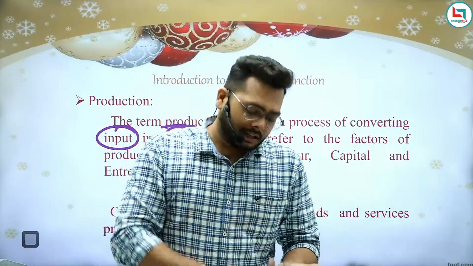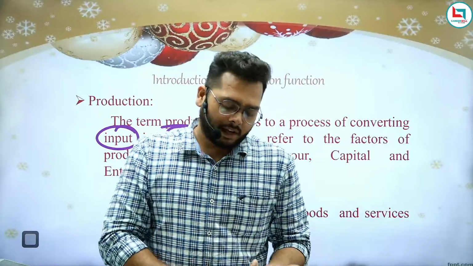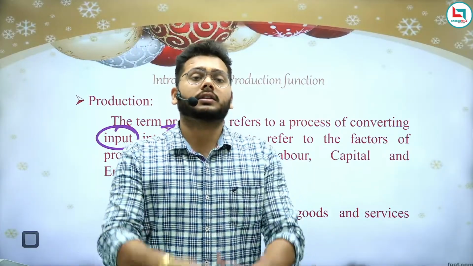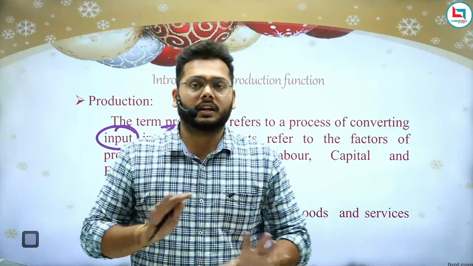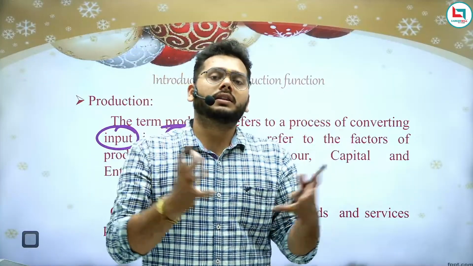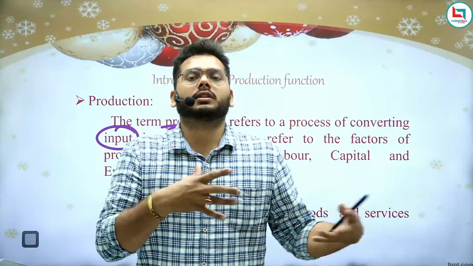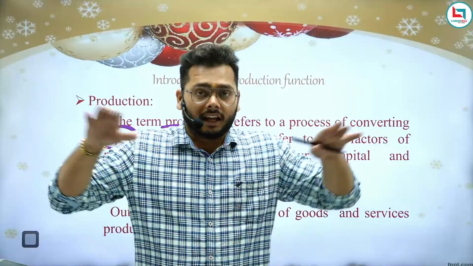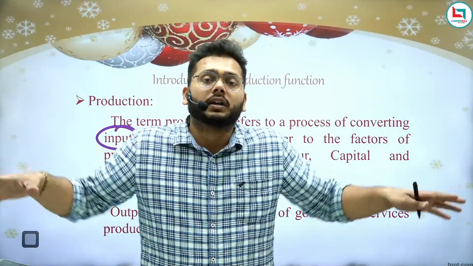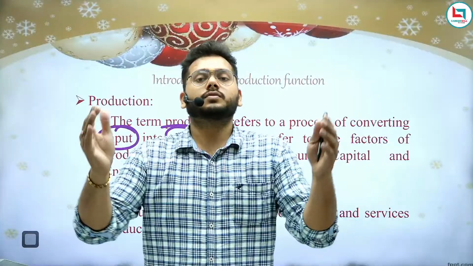You have raw material, you have an entrepreneur, you have capital, you have labor, and you definitely require all these things. But where will you put all these things? In the air, in the atmosphere? No, you need to have some particular area. That area is known as land.